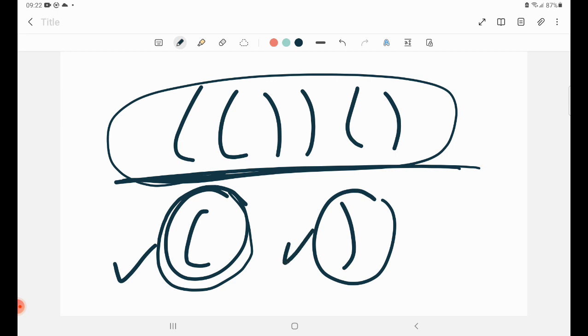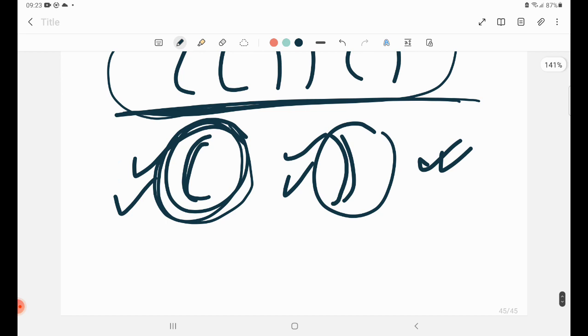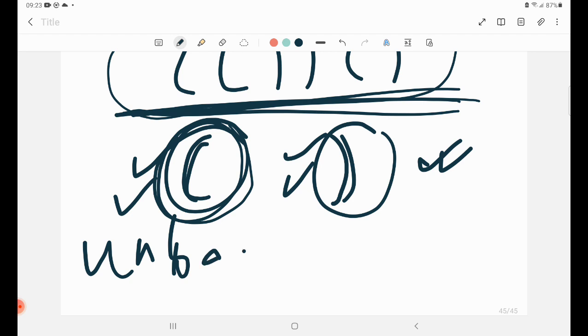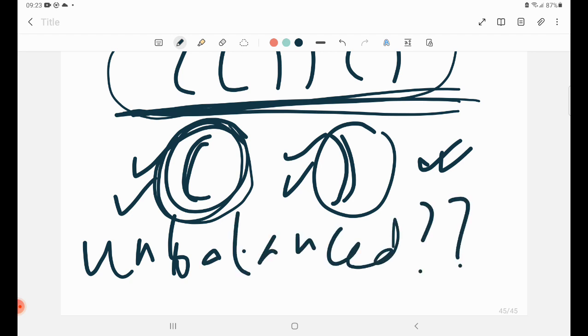You can delete only one opening bracket and one closing bracket. You are not allowed to remove only one opening bracket or only one closing bracket. You have to remove one from here and one from here. And by doing this operation, they're asking: can you make this sequence of brackets an unbalanced sequence or not? Is it possible or not? That's what they're asking.